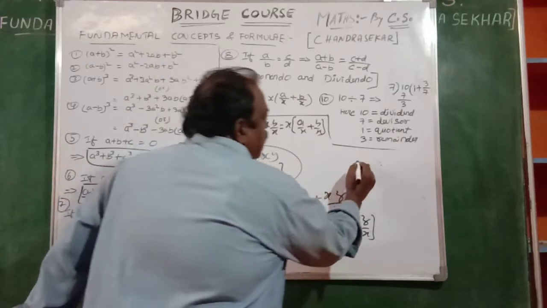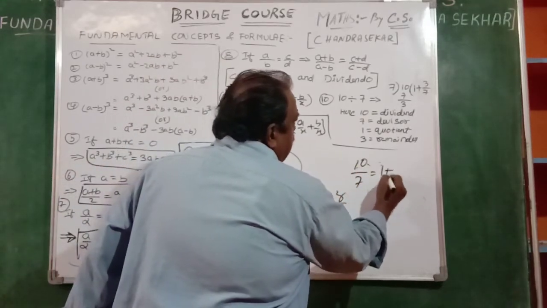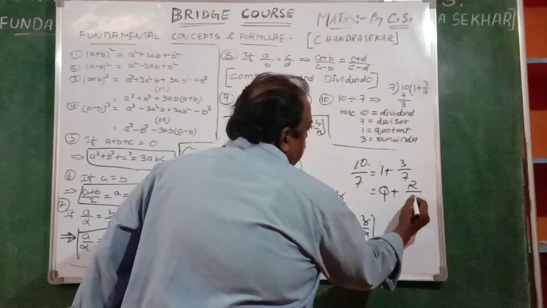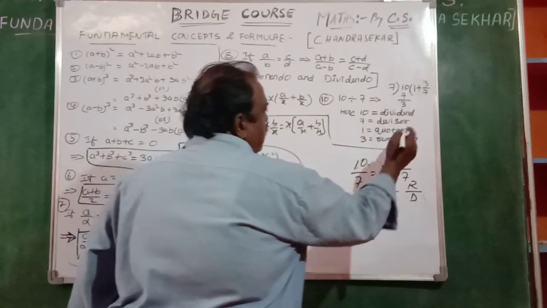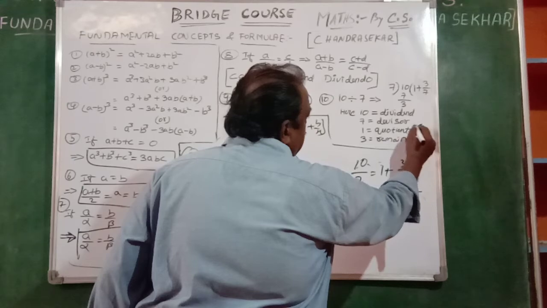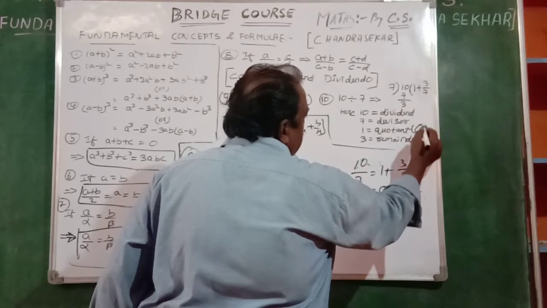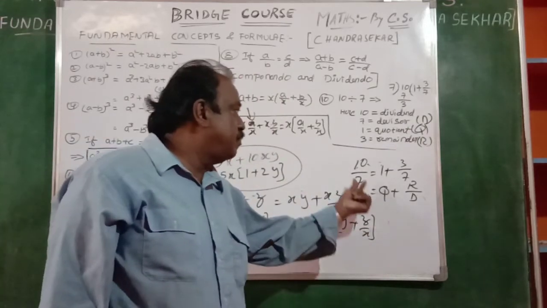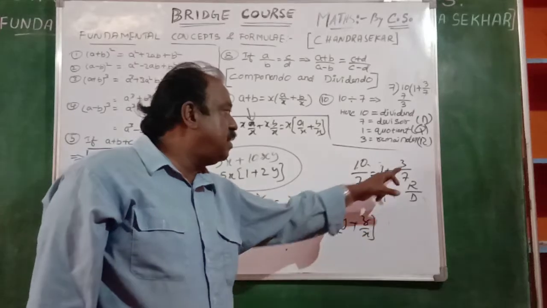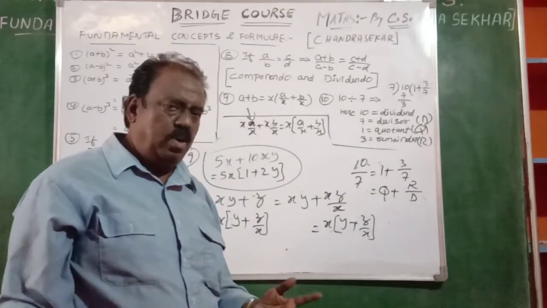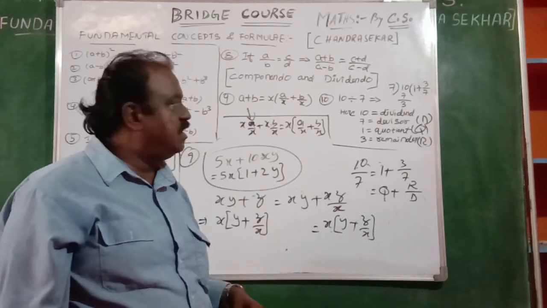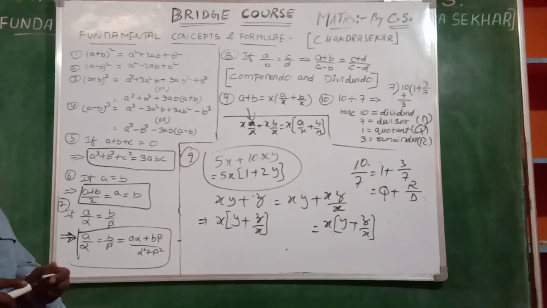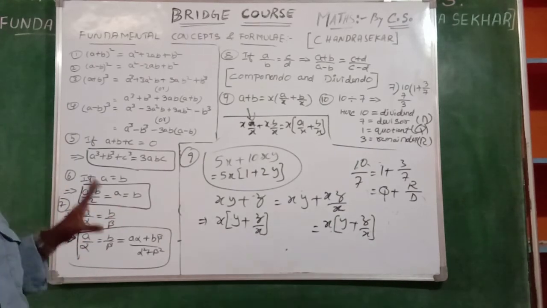But this 10 by 7 can be written like this: quotient plus remainder by divisor. This is the quotient, Q, the remainder is R, the divisor is D. So any number, if it is divided by one number, is quotient plus remainder by divisor. You know it, many of you can understand it. Like this, all these are our previous concepts we are now recalling. Is it clear? Okay, now?